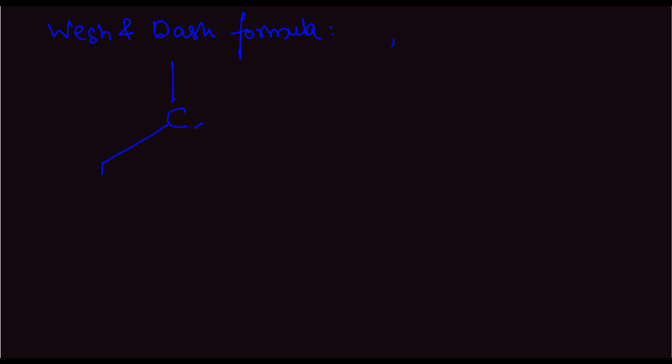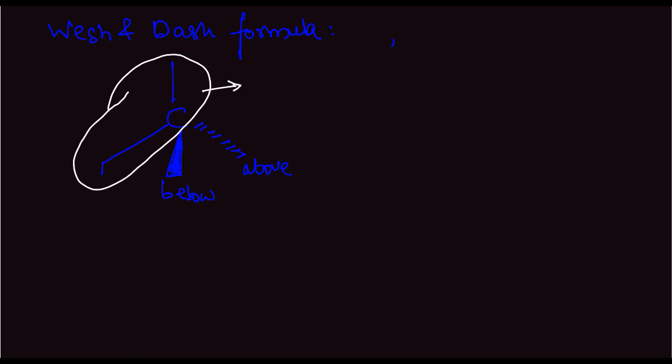This is above the plane of the board and this is below the plane. So this is how we represent a chiral carbon in wedge and dash form. This is a wedge and dash formula.